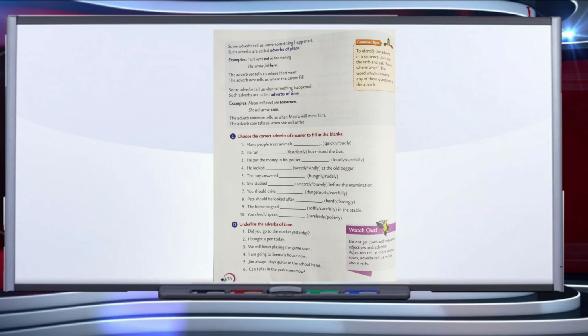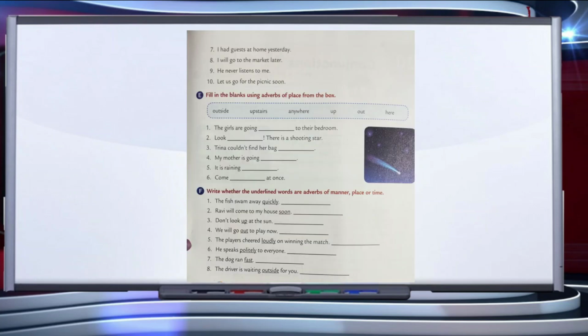So these are some of the exercise. Choose the correct adverbs of manner to fill in the blanks. Next is underline the adverbs of time, and in E part you have to fill in the blanks using adverbs of place from the box, like outside, upstairs, anywhere, up, out, here. So these are the exercises that you have to complete on the basis of the rules that are given, that are explained here.